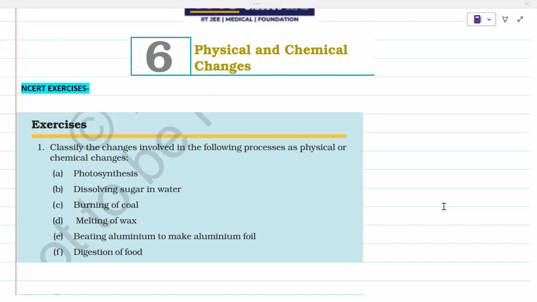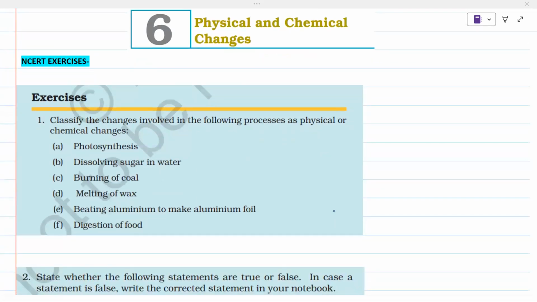And also in these type of changes only physical properties of the substances will change, whereas in chemical changes the reactants after the reaction will convert into a product, and we cannot get these reactants again, right? And these chemical changes are irreversible changes, and all the chemical properties of the substances will change and they will form a new substance. So now let's start doing this.